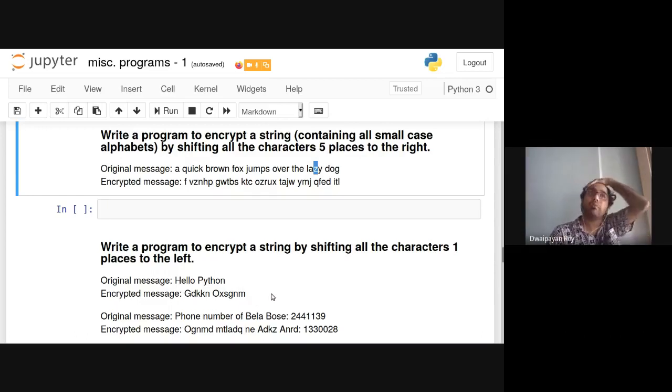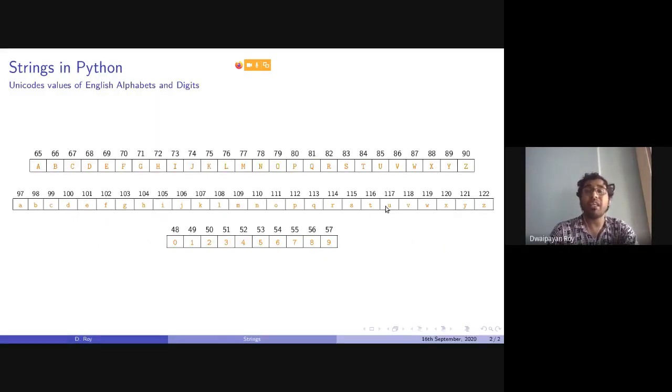The difference between right shift and left shift is that after adding 5 to Z, we get 127, from which it's easy to come back to A. But if you do a left shift, it is a little bit hard. It's up to you to think a little bit about how to do that.